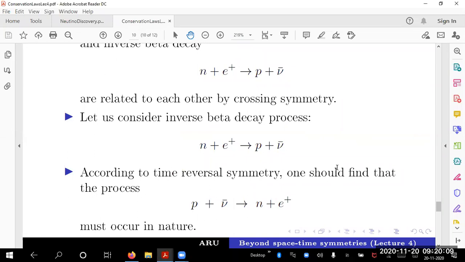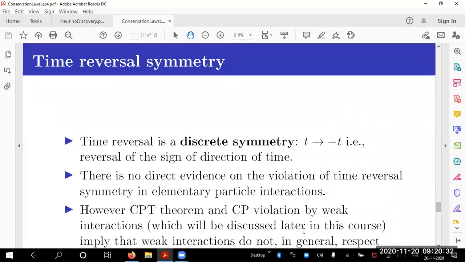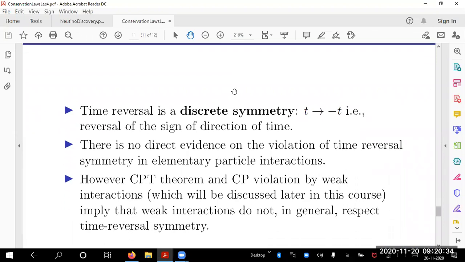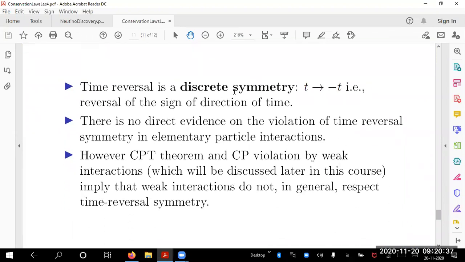With that, we will now consolidate on time reversal symmetry. Remember this process, proton plus antineutrino giving you a neutron plus positron. This is an important process, and I will tell you more at the point of the discovery of neutrons. Now, about time reversal symmetry, as a short note, you have to write all this. One example, and then say time reversal is a discrete symmetry. That is only T goes to minus T, only once. That's what is called reversal of the sign of the direction of time.